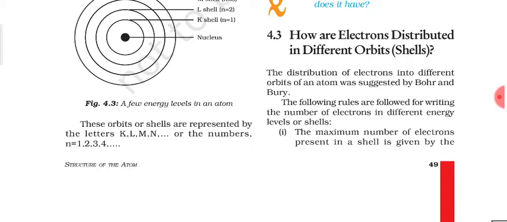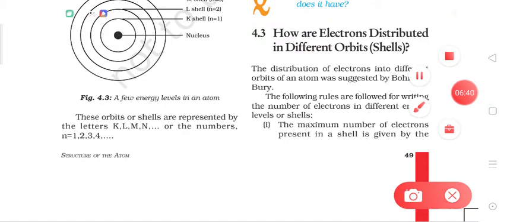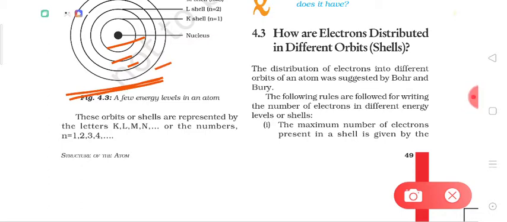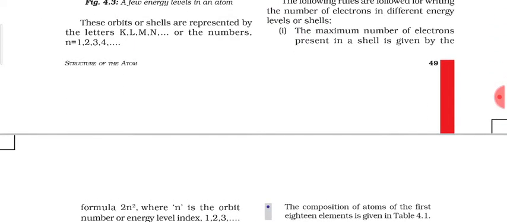How are electrons distributed in different orbits or shells? Dear students, now we know that in an atom there may be shells like K, L, M, N, and so on. How the electrons are distributed, how many electrons will be accommodated in different shells, how is this determined? To distribute the electrons in the different shells, certain rules were given by Bohr and Bury, that is called the Bohr-Bury scheme. These rules need to be followed while we are writing the number of electrons in different shells. So let's understand these rules.